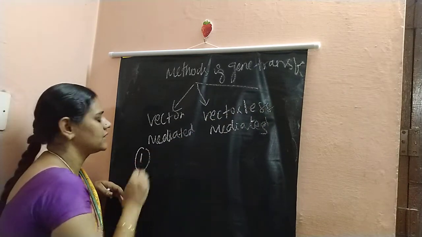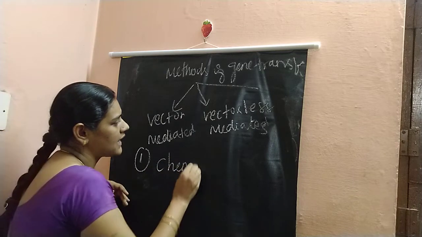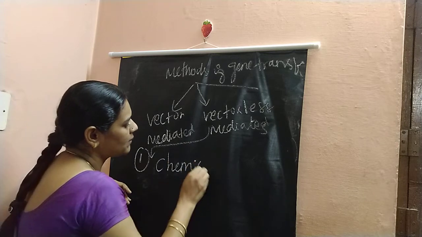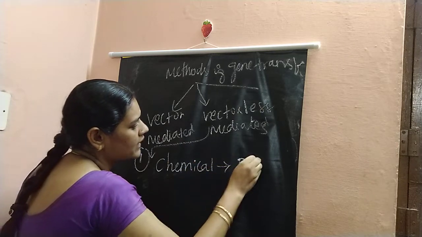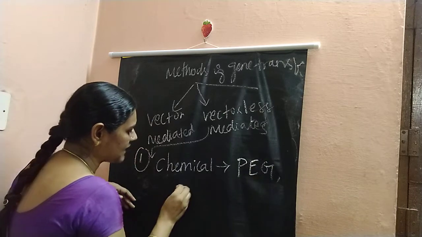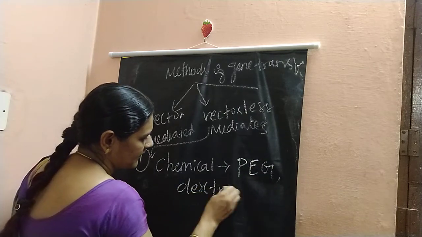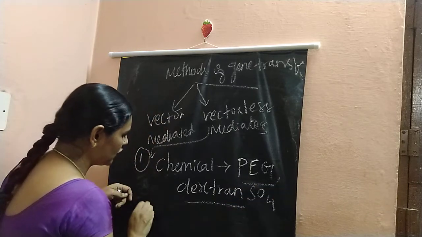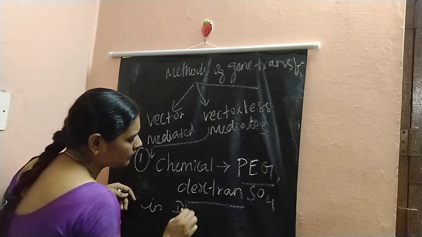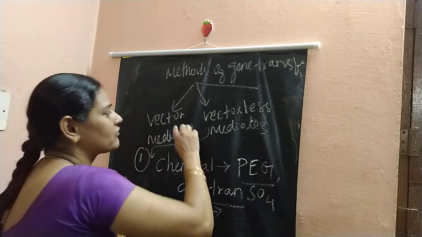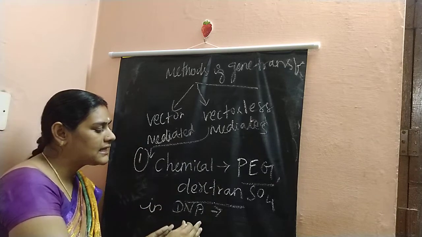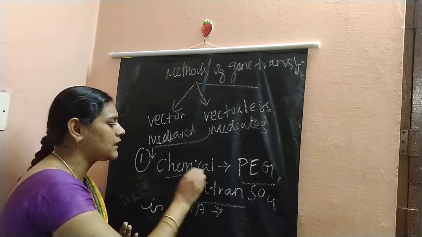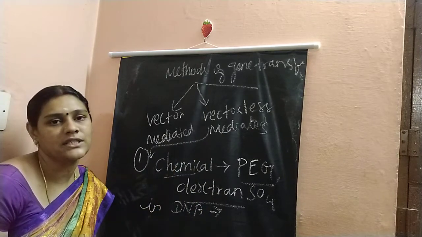First method is chemical mediated, that is, under this vectorless mediated method of gene transfer, chemical treatment. In this I am going to use polyethylene glycol plus dextran sulfate. These two will induce the DNA into the host cell without using a vector. Directly the DNA insert entering the host with the help of polyethylene glycol and dextran sulfate is called chemical mediated gene transfer.